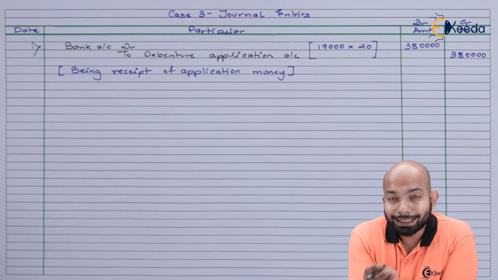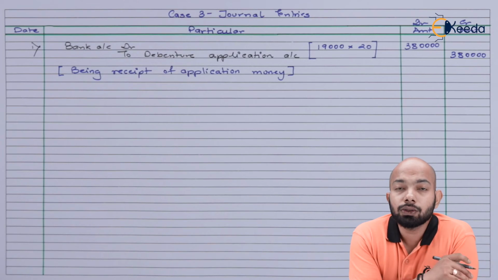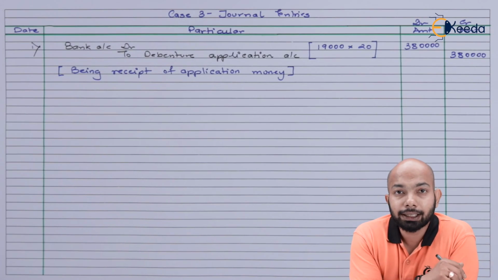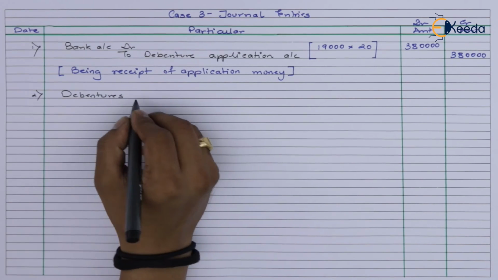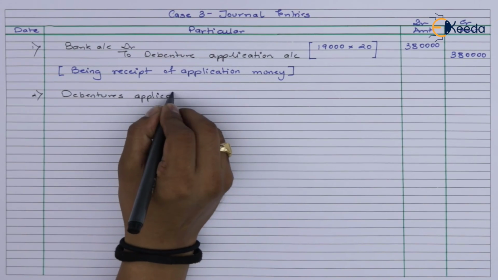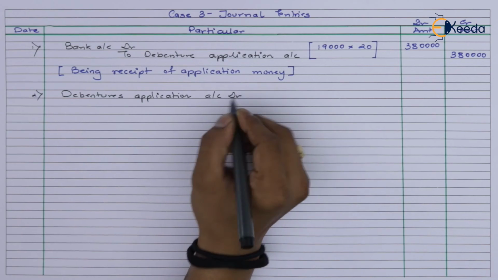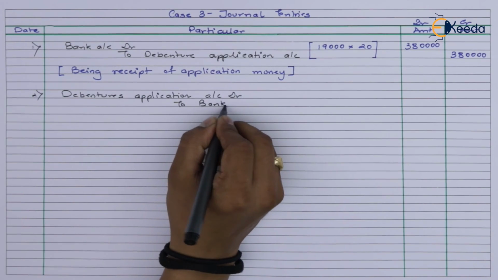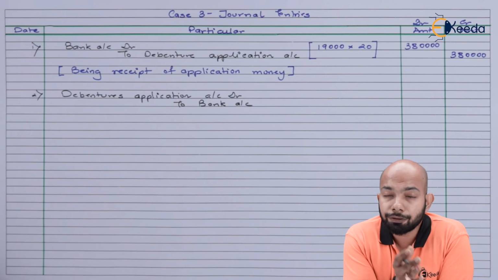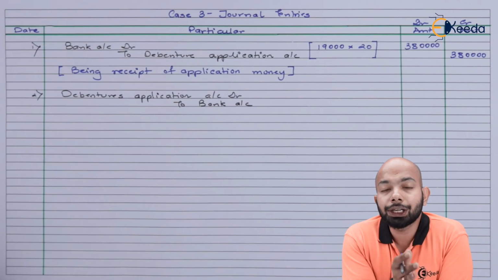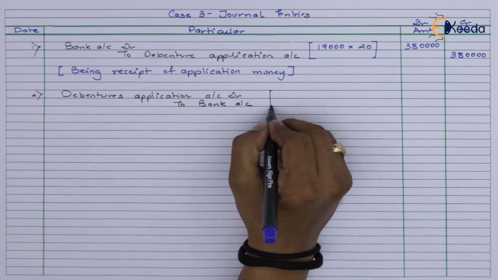Now, after this receipt, they refunded 7,000 debentures, so we have to pass that entry now. Now, this will refer to 7,000 refunds being made multiplied by 20 rupees per application.